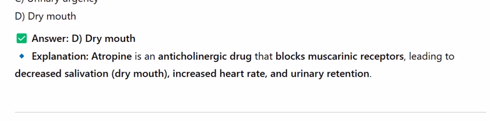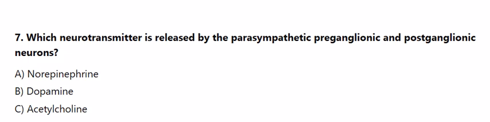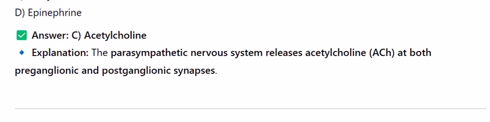7. Which neurotransmitter is released by the parasympathetic preganglionic and postganglionic neurons? A. Norepinephrine. B. Dopamine. C. Acetylcholine. D. Epinephrine. Answer C. Explanation: the parasympathetic nervous system releases acetylcholine, ACh, at both preganglionic and postganglionic synapses.